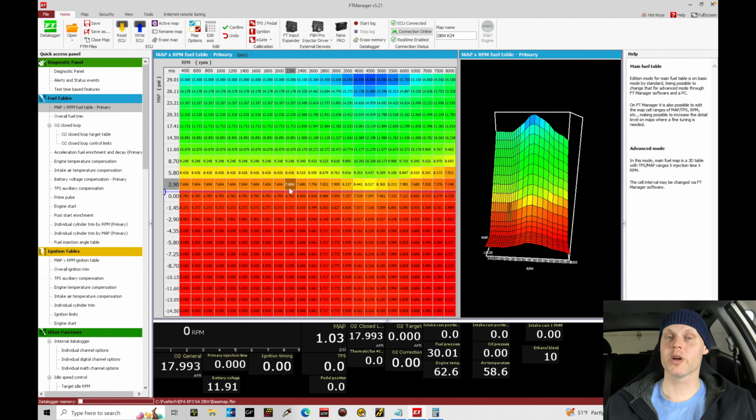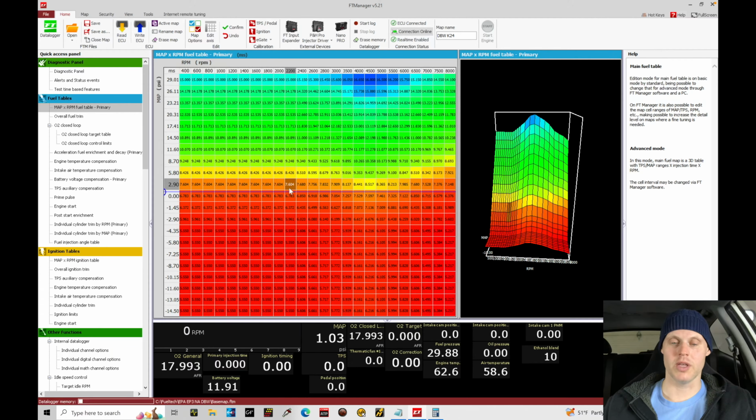In this training module, we're going to complete our base map creation process that we started off in the last tutorial. In the last training module, we were focusing on setting up the inputs, the outputs, as well as any of our configuration settings. In this training module, we're going to complete the base map creation process, setting up our two-dimensional and three-dimensional tables so that they're best representative of the engine and the configuration of parts that we're working with here. So let's first jump in.